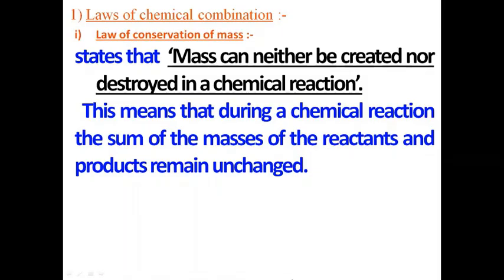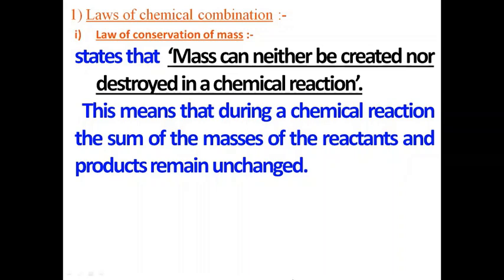Let's study the laws of chemical combination. Law of conservation of mass: mass can neither be created nor destroyed in a chemical reaction. This is the law of conservation of mass. This means that during a chemical reaction, the sum of the masses of the reactants and products remains unchanged.